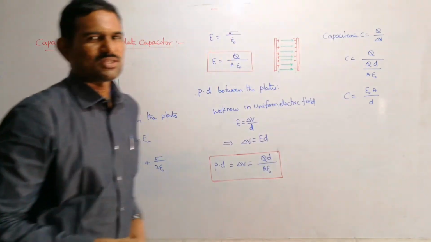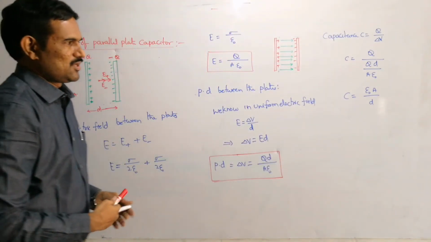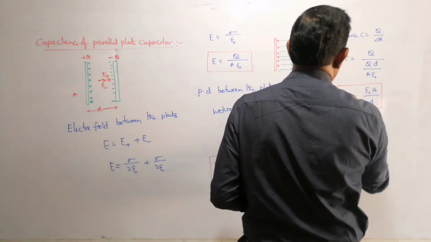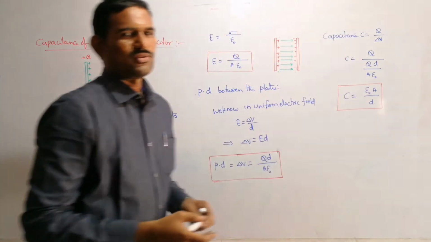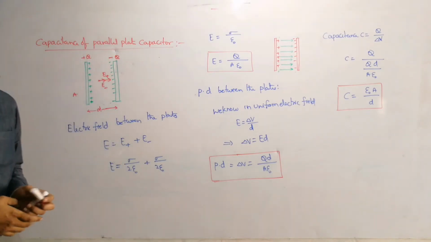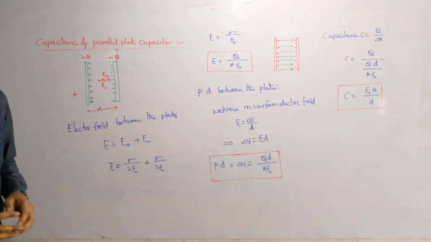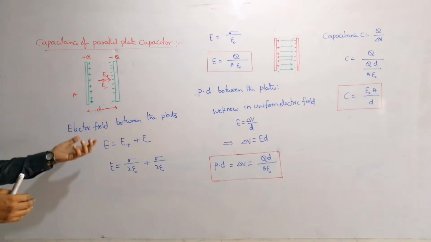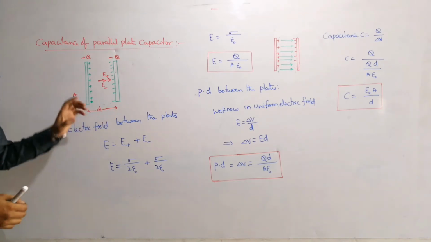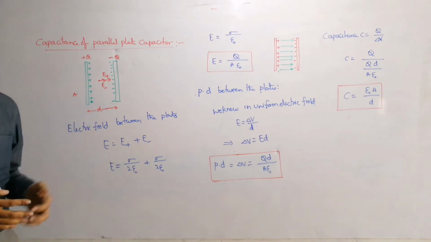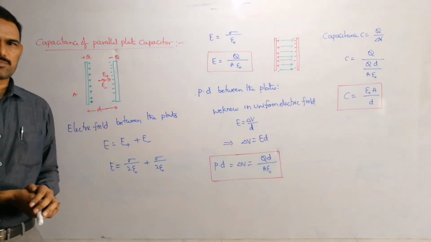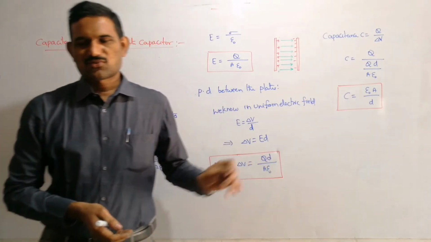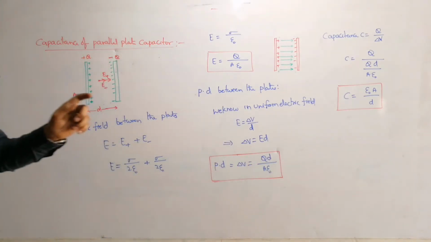So that is the capacitance of a parallel plate capacitor. For a parallel plate capacitor, the capacitance is nothing but epsilon naught A by d. Simple expression: epsilon naught A by d, where A is the area of the plate. If it is a square plate, you can write it as L square. If it is a circular plate, then you can write it as pi r square. That depends on the shape of the plate, and d is the separation between those two plates. So just write that.